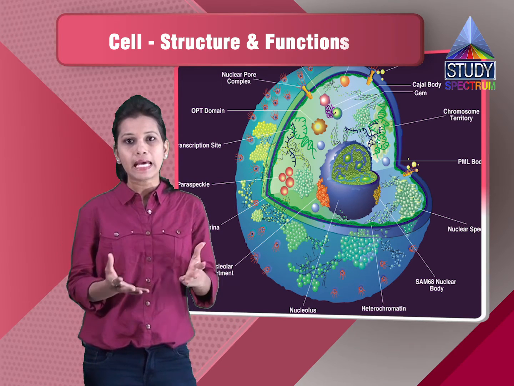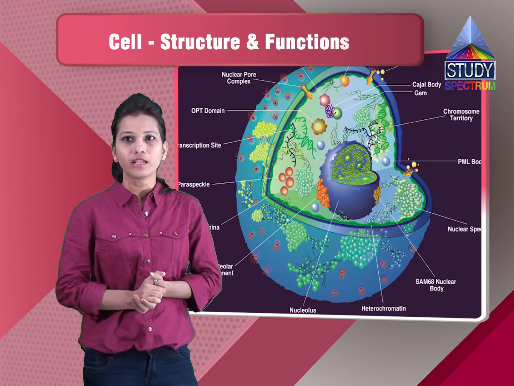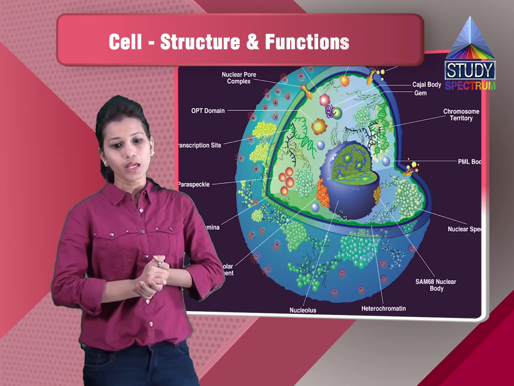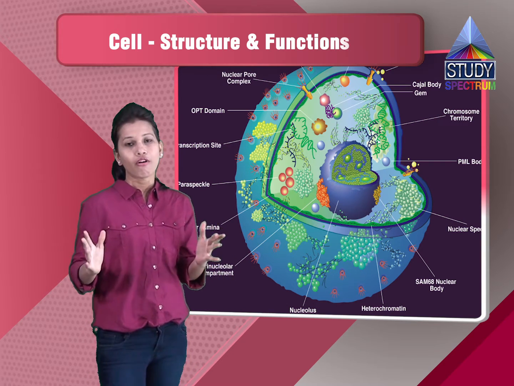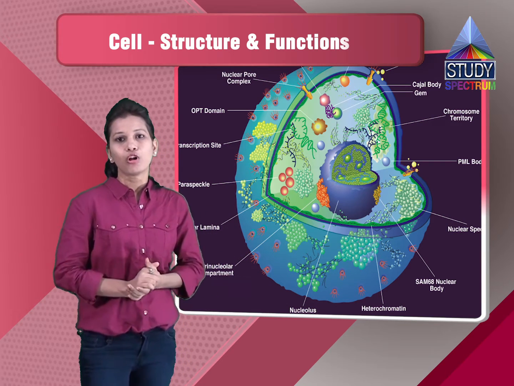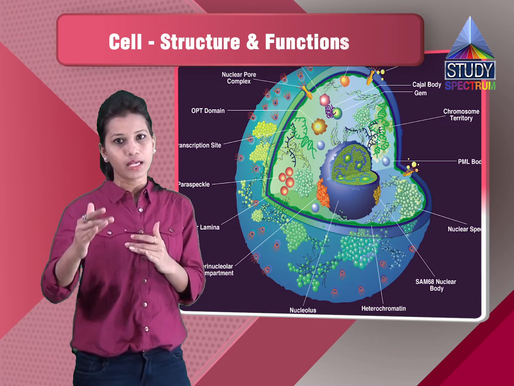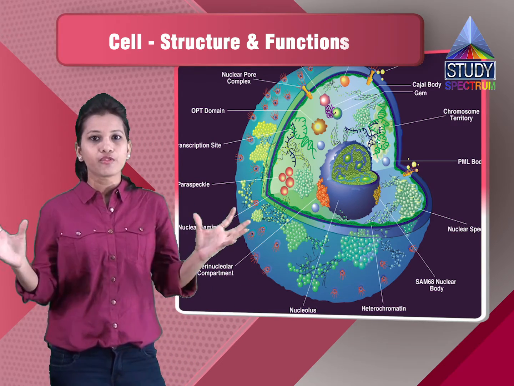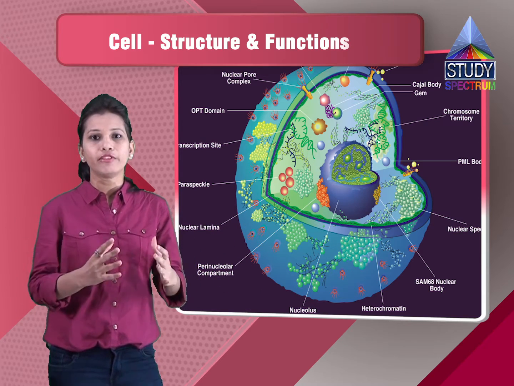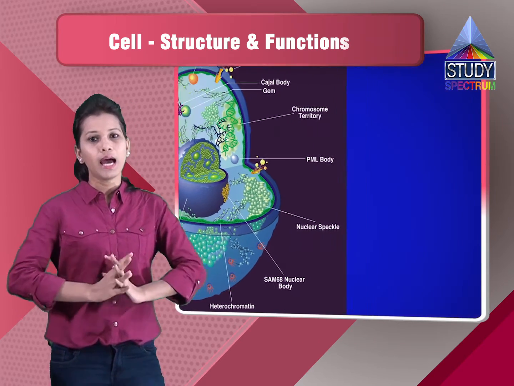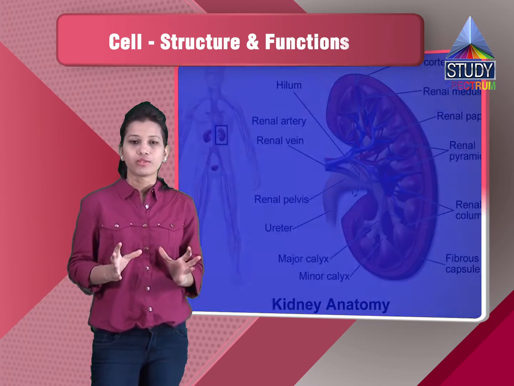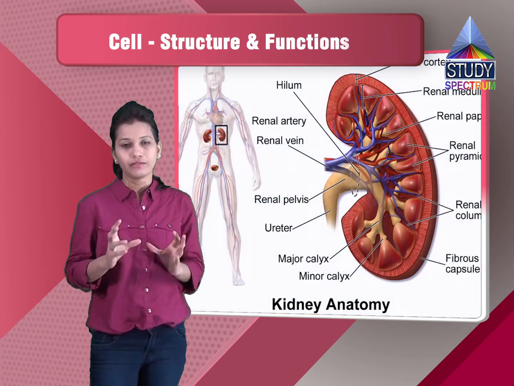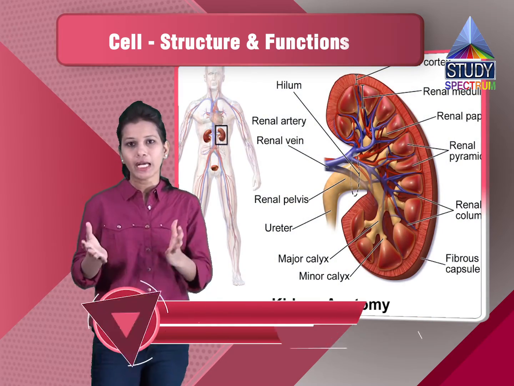So the shapes and sizes of the cells are different in different organisms. Then if you see the levels of organization, as we all know, there are various levels. The various cells, if you consider different types of cells, combine together to form tissues, a particular tissue. Like if you take a cardiac cell, the various cardiac cells will form the cardiac tissue.